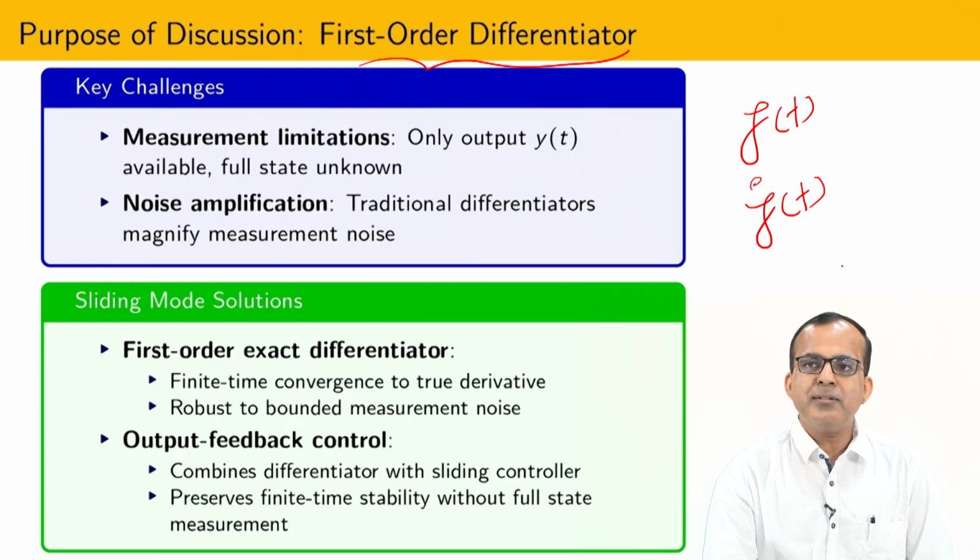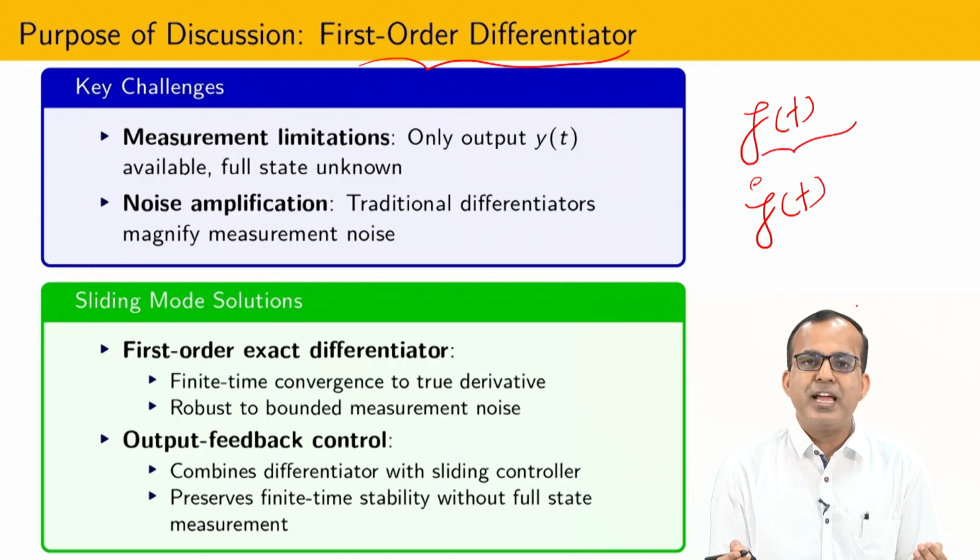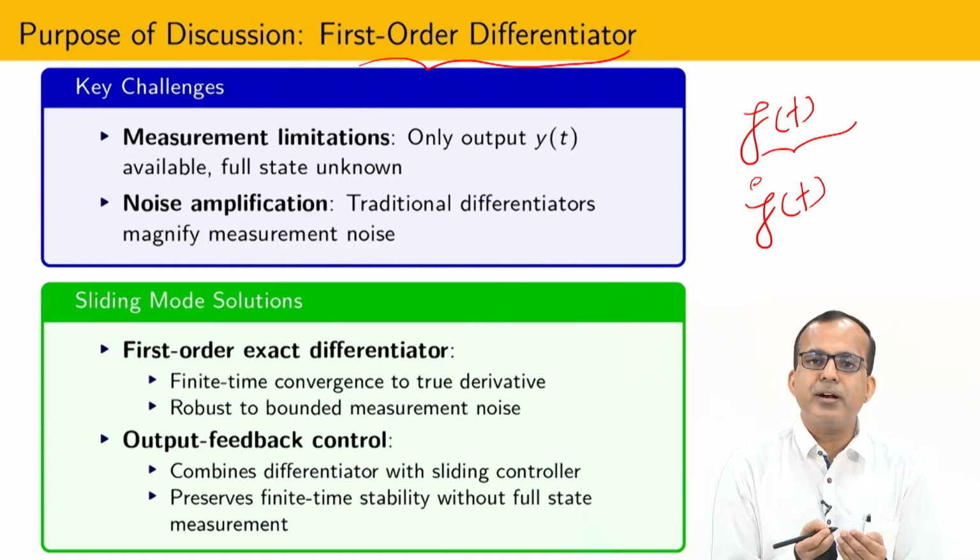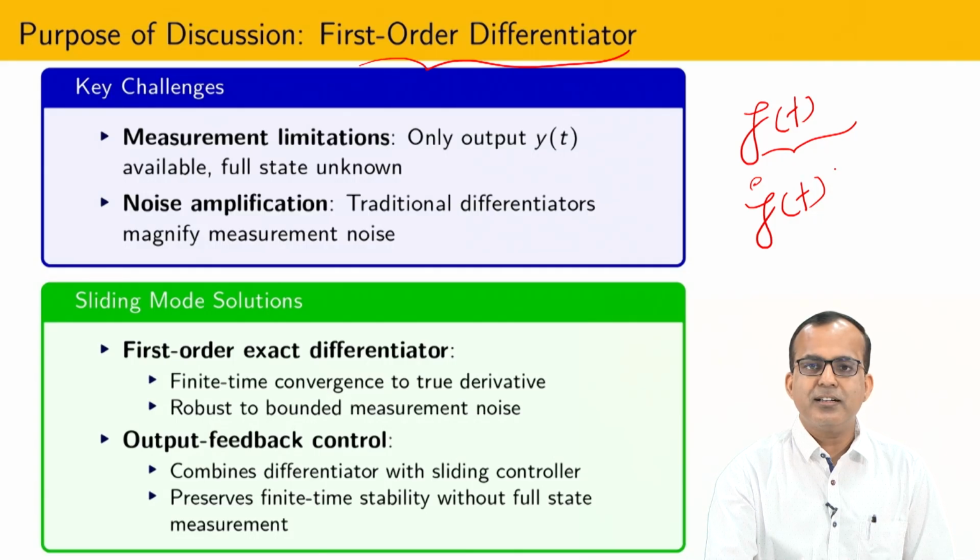Another important thing, most of the time this particular output is measured with the help of sensors, and we are already well aware that a sensor contains several noises. So how do we get the differentiation of the noisy signal?